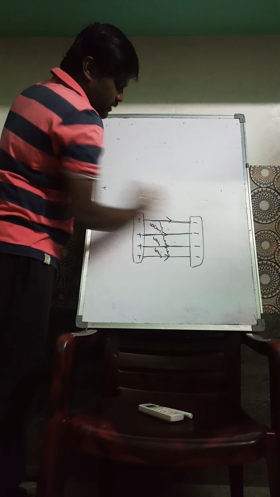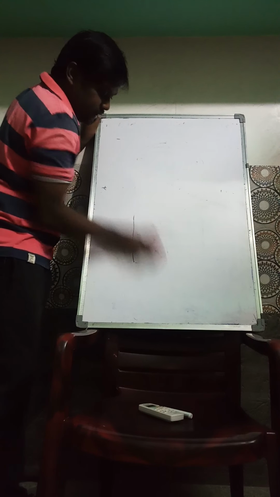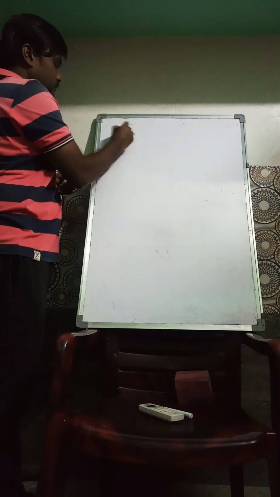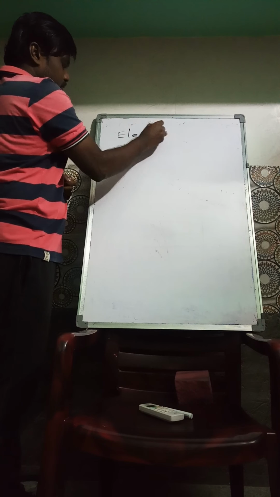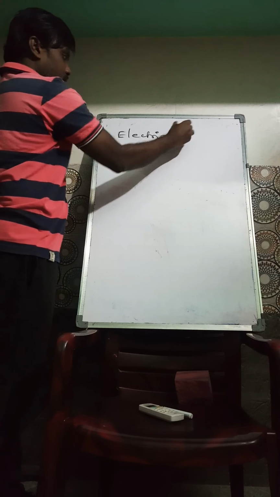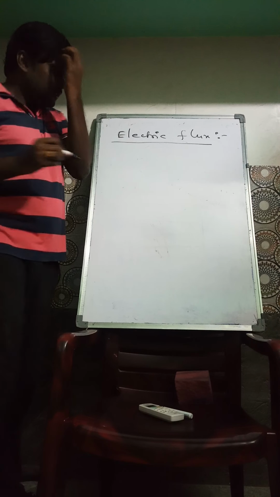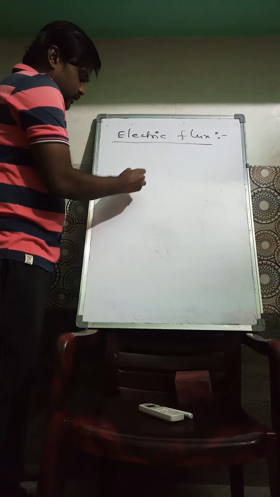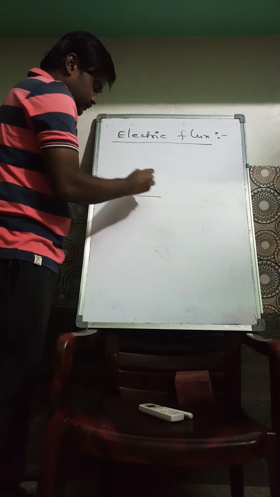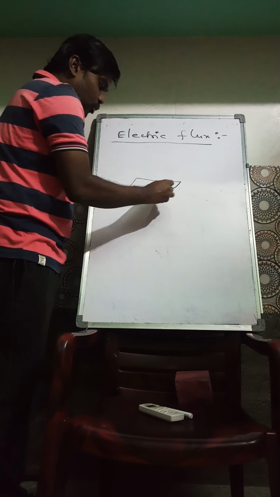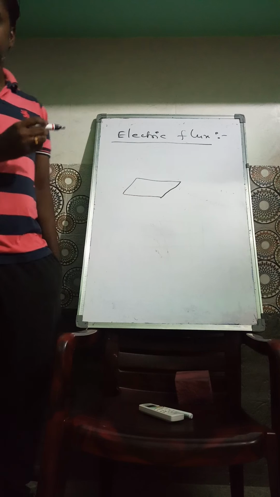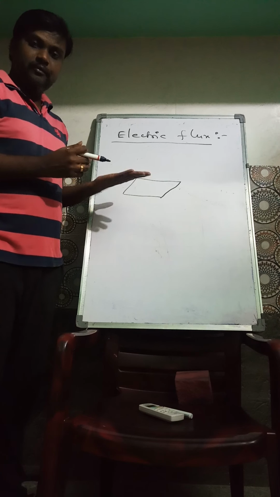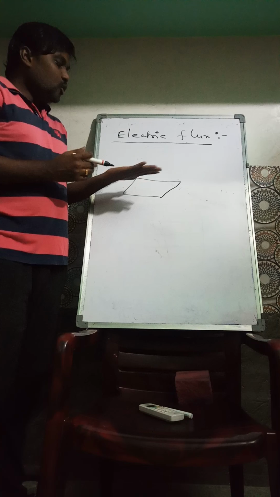Next we are going to learn a very important concept, called electric flux. Suppose you take an open surface, in the sense, if you take a plank, and that is an open surface.